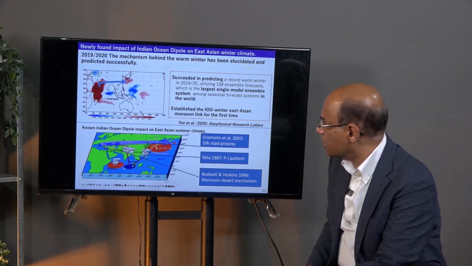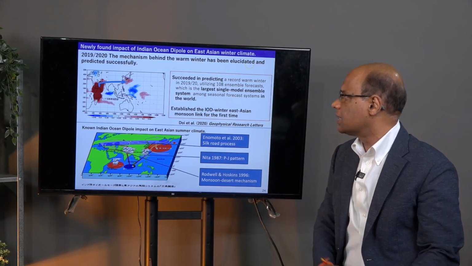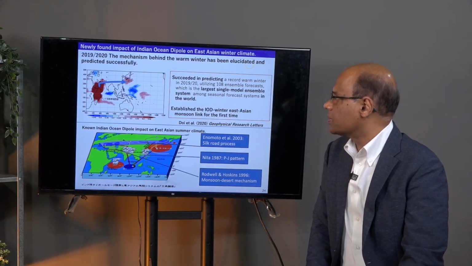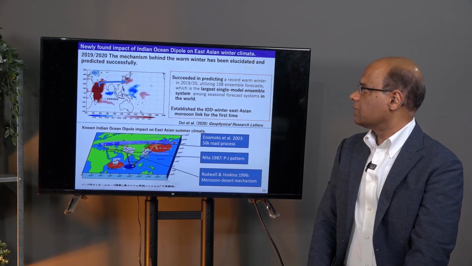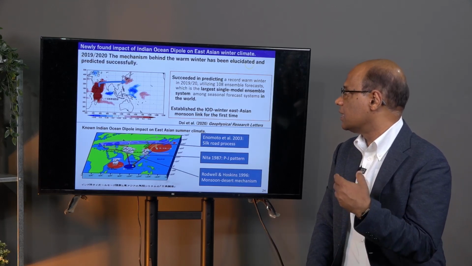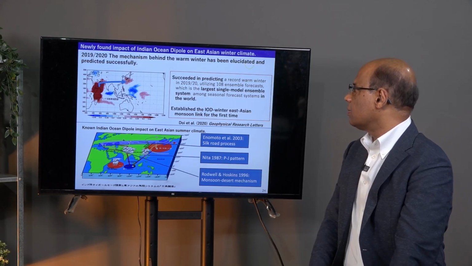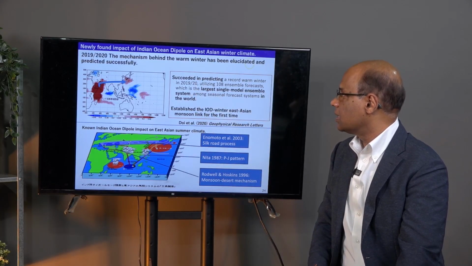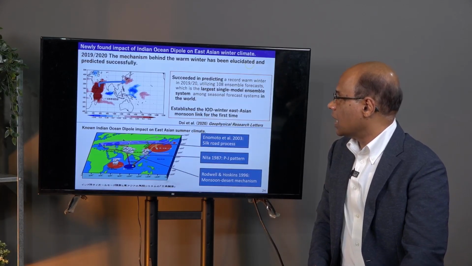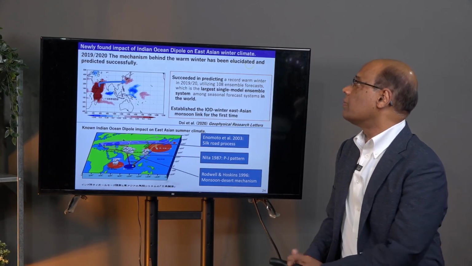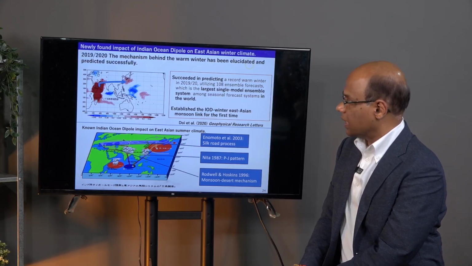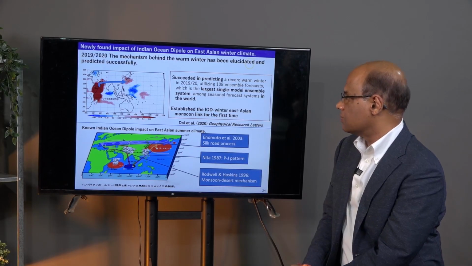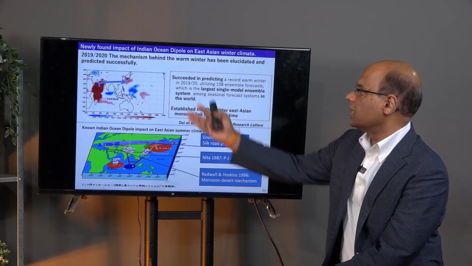In another study, Doi et al. found that the convection happening over the Somali region during a positive Indian Ocean dipole, especially towards the late season during October, November and December, for example in the case of 2019 and 20, a positive Indian Ocean dipole caused warmer temperature in wintertime over southern Japan, and the predictability of that wintertime temperature was coming from the Indian Ocean dipole.